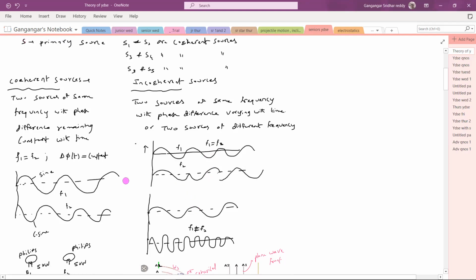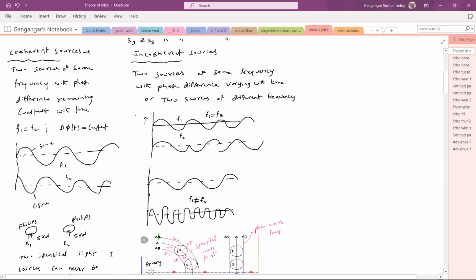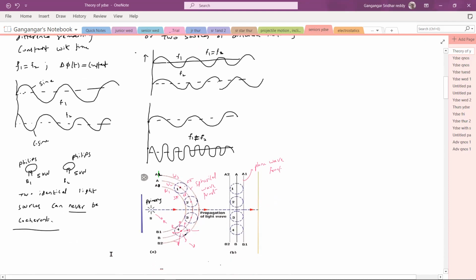So here we are going to come across the words coherent and incoherent. Once again, two sources of the same frequency with phase difference remaining constant with time are said to be coherent. Next comes how to produce coherent sources. So I have two light sources. Let's assume they are manufactured by the same company, same wattage, and identical.